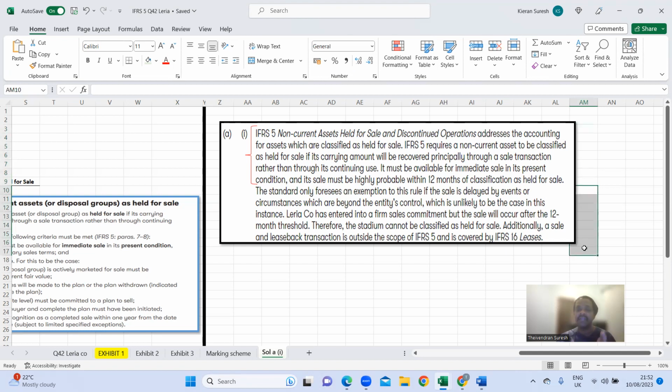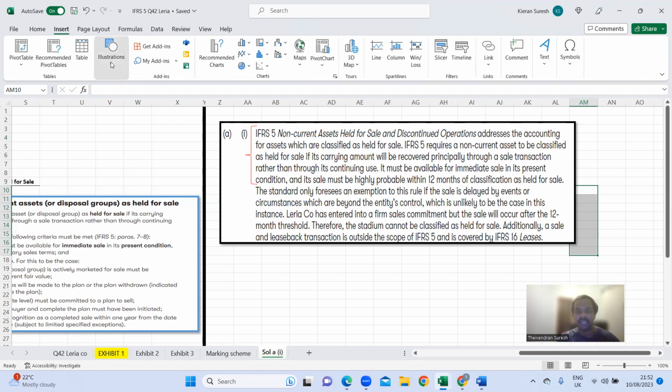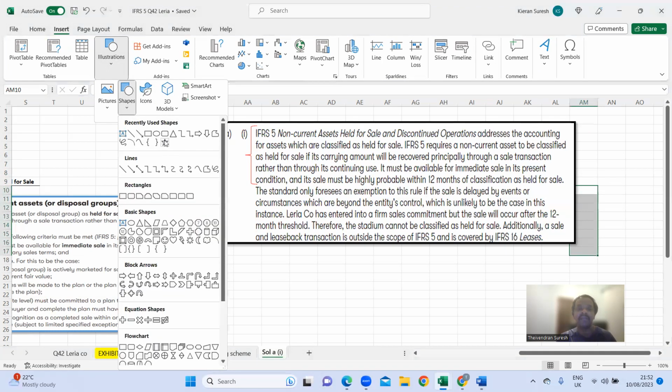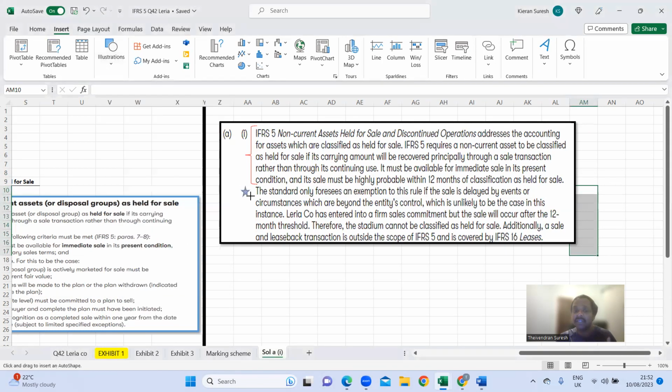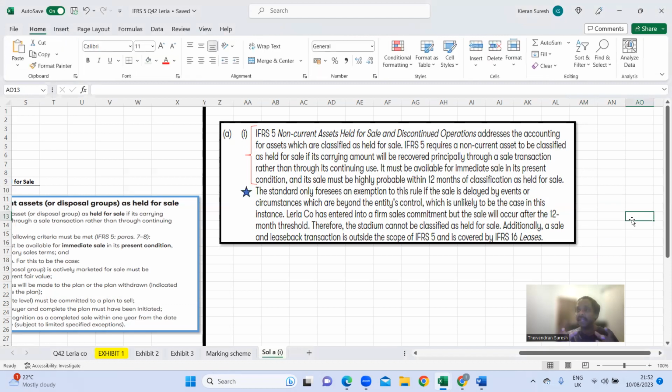Second is where the exceptions which I've just highlighted are available. Like in this example, it took more than 12 months, right? But it doesn't look like it is eligible for that exception because there is no other government involved, or they don't need any government approval to sell this stadium, right?